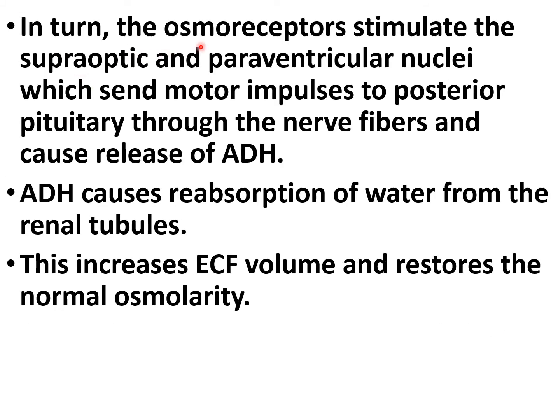In turn, they stimulate the supraoptic and paraventricular nuclei, which send motor impulses to posterior pituitary through the nerve fibers, and they cause release of the antidiuretic hormone.